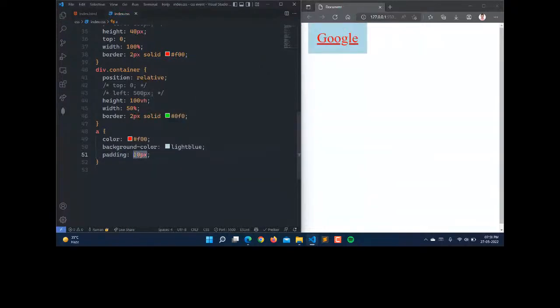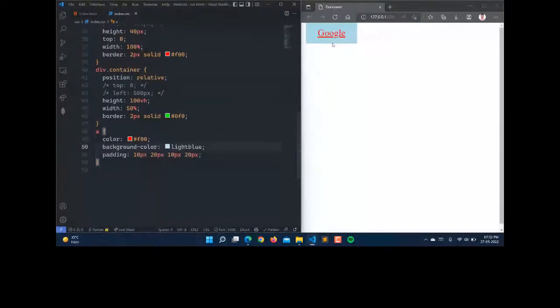If you want to set the padding on particular sides, then you write 10 pixels for the top, and then 20 pixels for the right side. This moves clockwise: top, right, bottom, and left. Then you can see that we have the button like this. So we have 20 pixels from left and right, and 10 pixels from top and bottom.